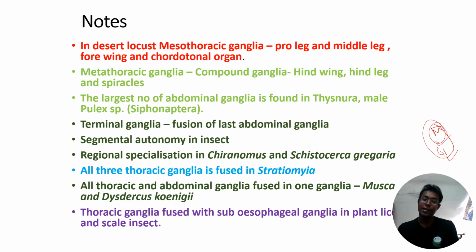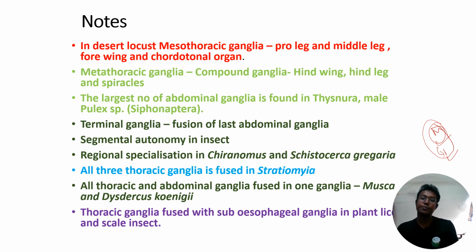Okay, then the largest number of abdominal ganglia, as I have told earlier, is present in Thysanura and male Pulex species. Pulex should be italicized. Again, it's my fault. Whenever you are writing a scientific name, you have to be careful, it should be italicized. So 11 abdominal ganglia are present in Thysanura and male Pulex, which is a Siphonaptera. So you have to remember them.